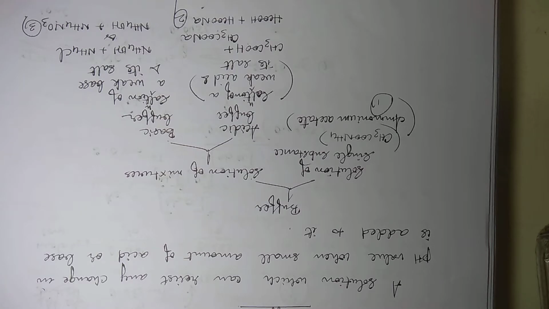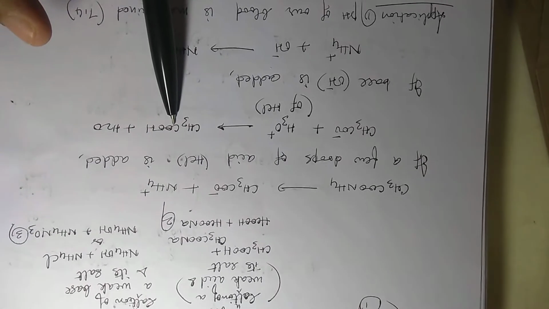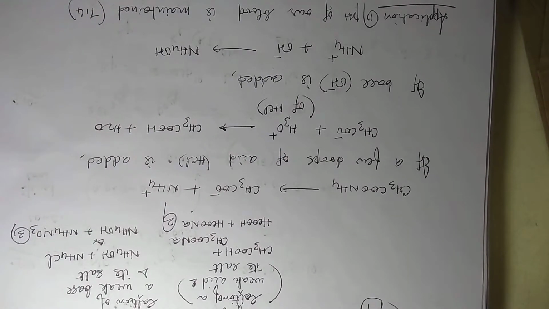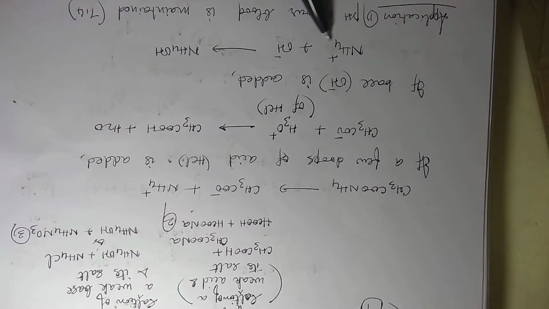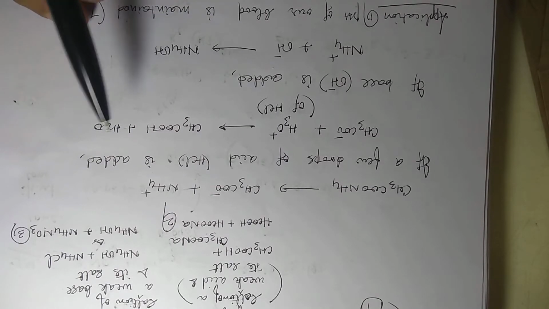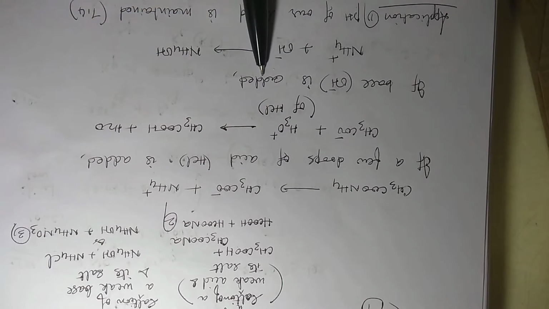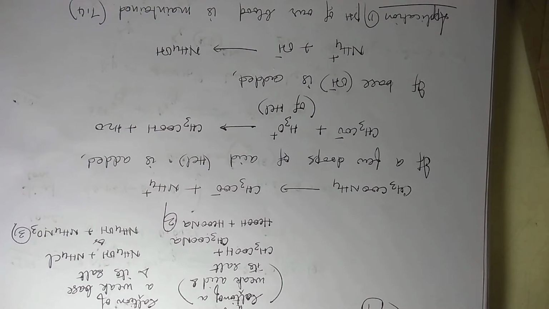You already know that it will only partially dissociate. Now supposing a base is added, then what will happen? This NH4+ will react with OH- and become NH4OH, and this NH4OH is also a weak electrolyte. It will remain unionized in the medium. Because of that, there won't be any change in pH even if you add a few drops of acid or base.